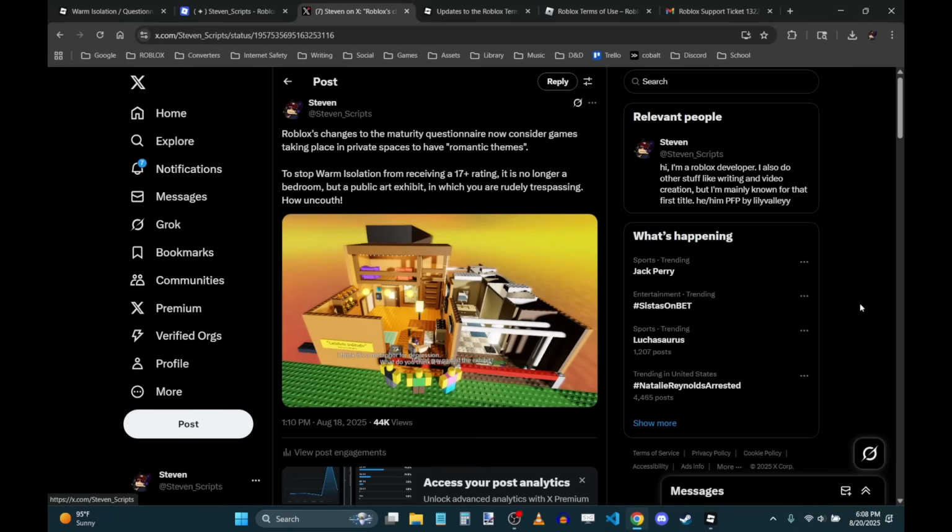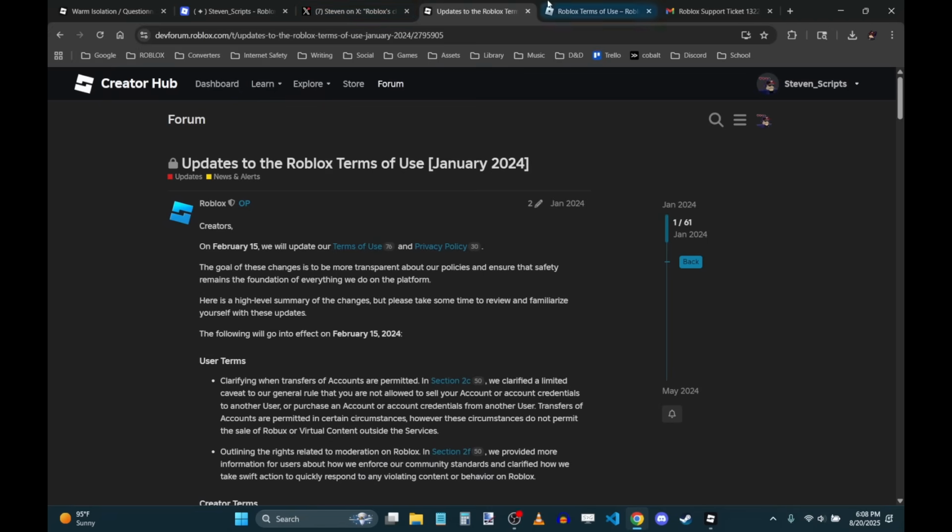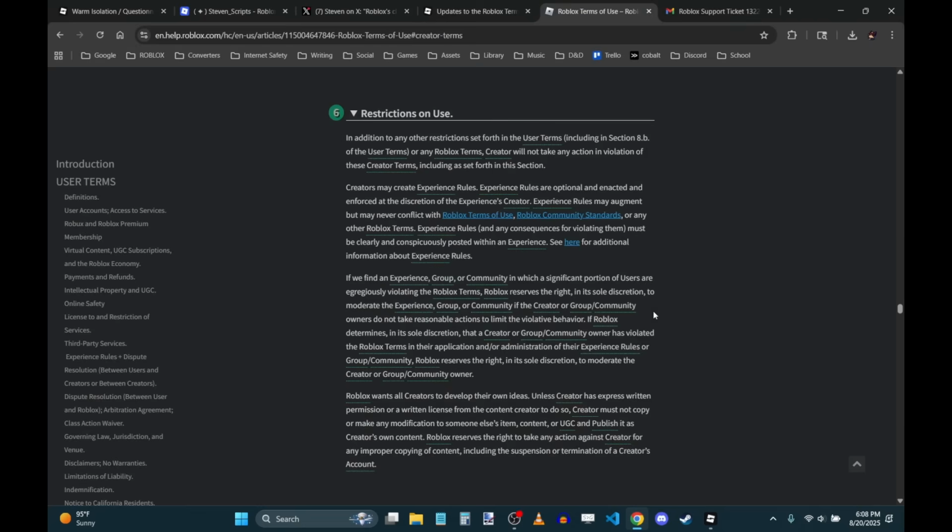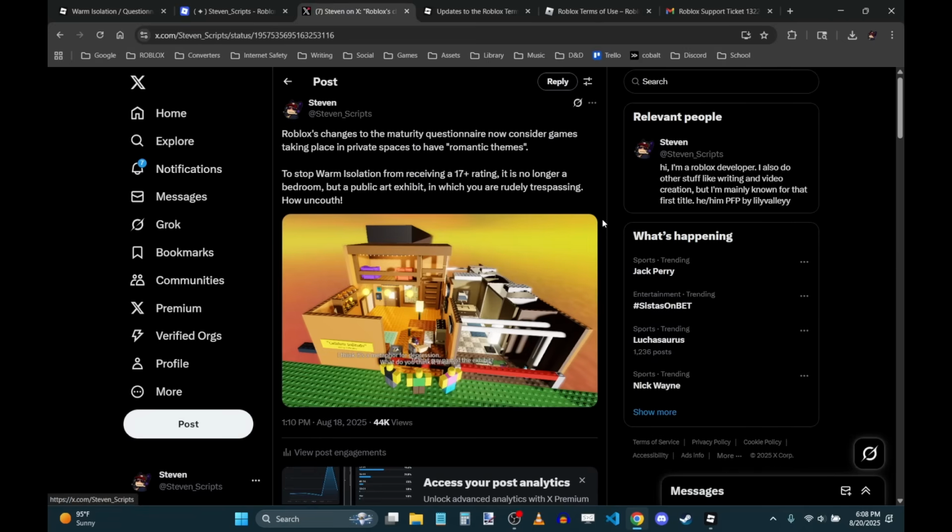Now, I don't know what kind of shenanigans was going on internally that meant it took so long for them to take action, but his account, and furthermore, his games, were up for a very, very long time. So Teddy's games do not invoke the clause under restrictions on use. They do not invoke the clause in which a significant portion of users are egregiously violating the Roblox terms. That is not invoked.